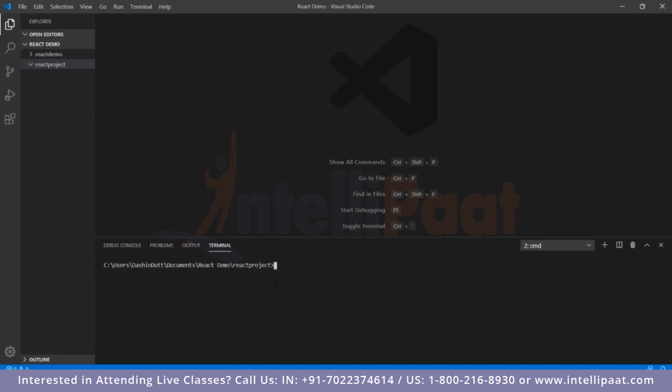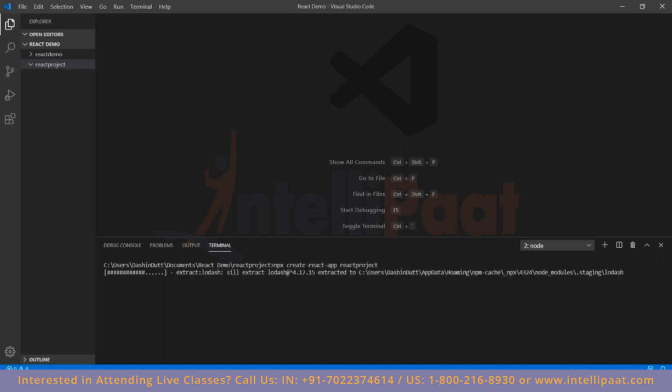The first thing we'll do is initialize it with a boilerplate ReactJS, Node.js folder structure. So to initialize it, we need to write npx create-react-app, adding a hyphen over here, and then we'll add whatever name you want. For now, I can call it react project.